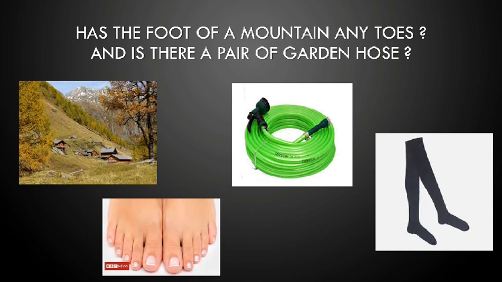Have you ever seen a sheet on a riverbed or a single hair from a hammer's head? Has the foot of a mountain any toes? And is there a pair of garden hose? Here are the different words which are used as homographs. The words that are used in the first stanza are bed, head, toes and hose. These are the homograph words. Let's go to the next stanza now.